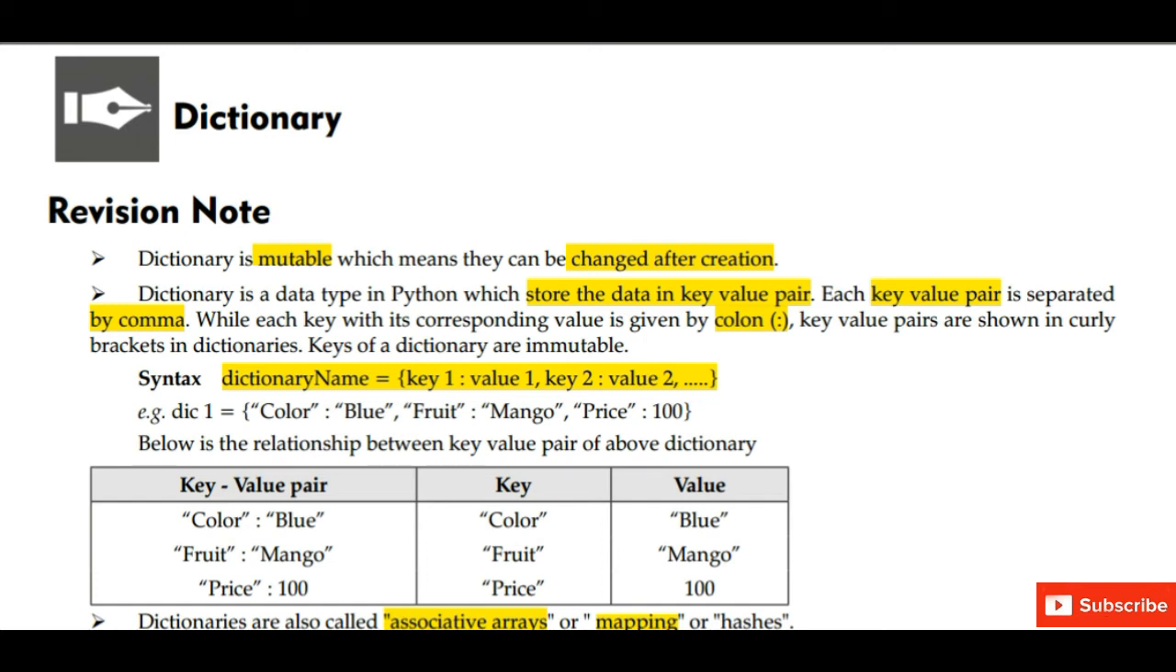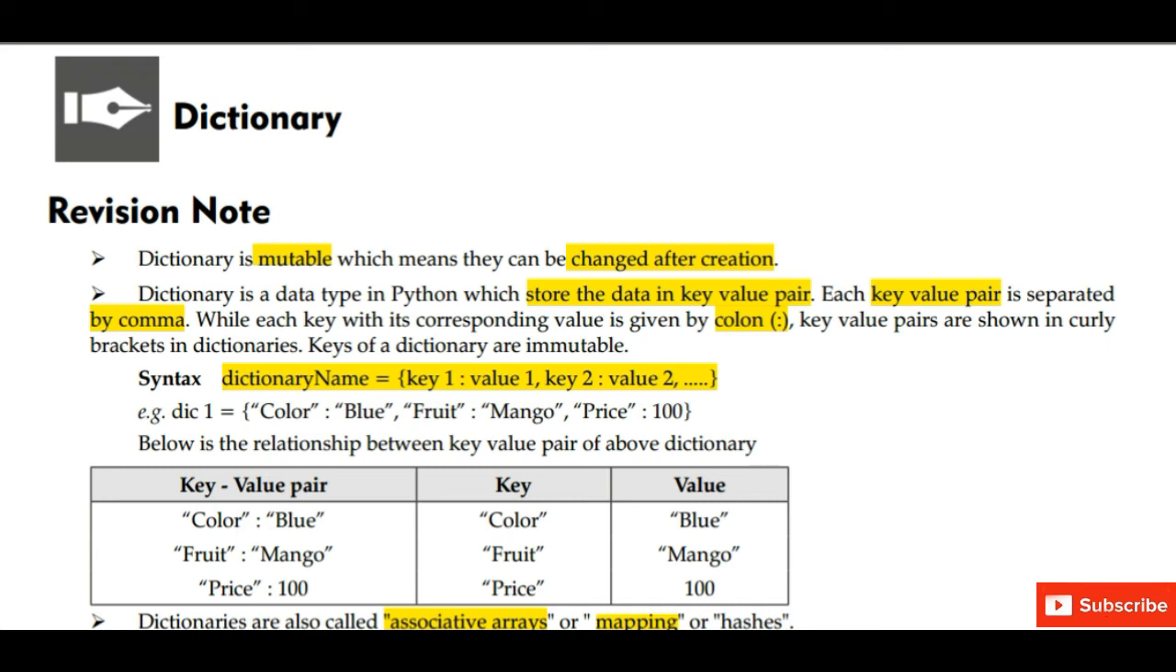So let us take an example. We have created a dictionary with name dic1. Dic1 is equal to, in the curly braces we have written color colon blue. So this is a key value pair, first key value pair, comma, fruit colon mango. This is a second key value pair, price colon 100. This is a third key value pair, and then we have closed the curly braces. So we have created a dictionary.